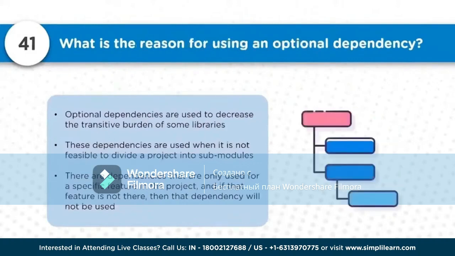What is the reason for using an optional dependency? Optional dependencies are used to decrease the transitive burden of some libraries. When you download an artifact, when you put up a dependency, it could be that some dependencies, in particular optional ones, also get downloaded. These are not always required, but sometimes they are downloaded so that you don't have to put each and every artifact or dependency into the pom.xml file.